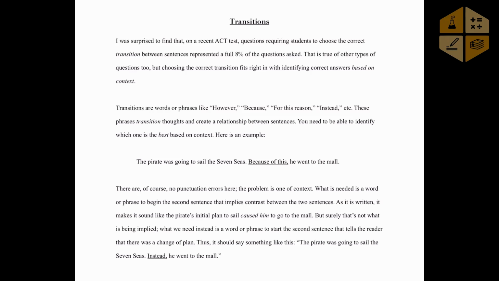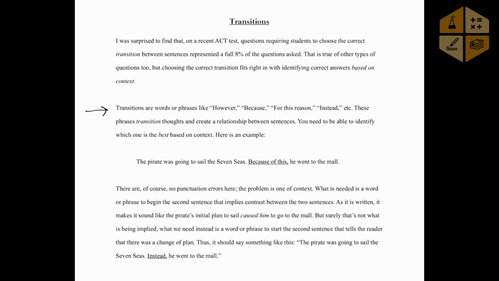A transition kind of question, you see a definition right there, but it's a word or a phrase that transitions two sentences properly. So from a previous sentence to a following sentence. So it's all based on the relationship between these two sentences, okay?